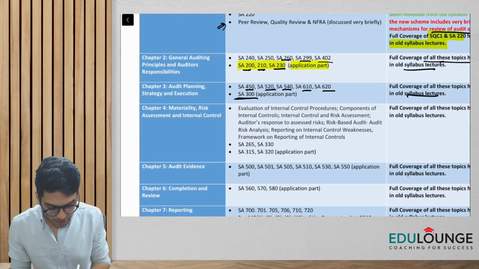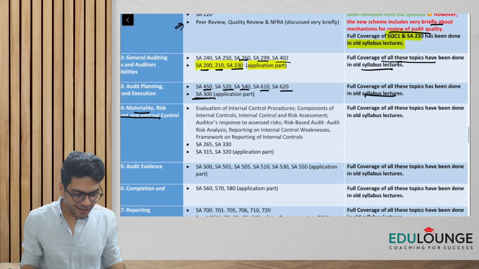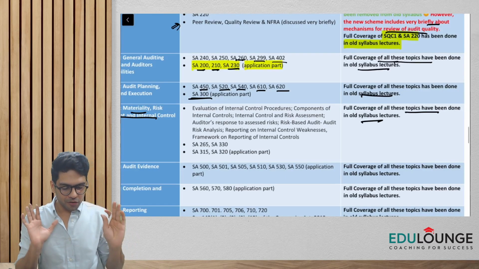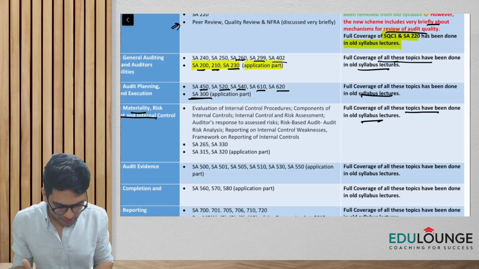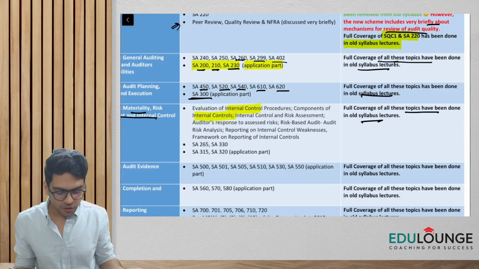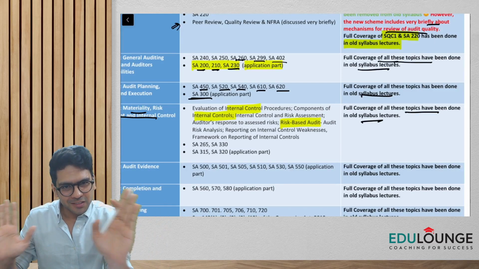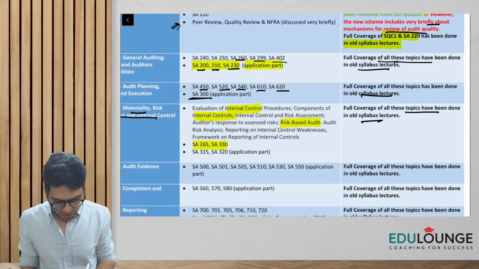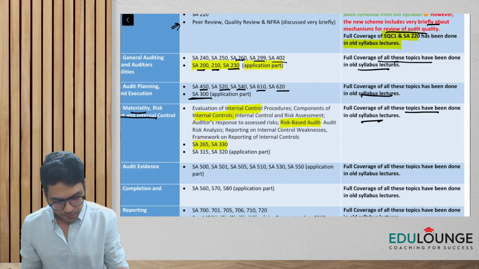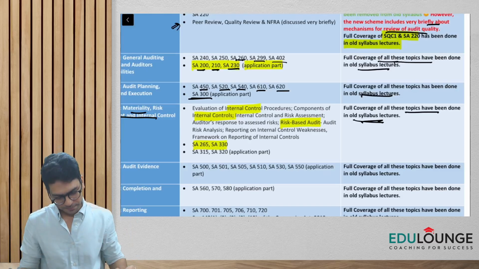Chapter number 4 is Materiality, Risk Assessment and Internal Control. Again, full coverage of these topics has already been done. The content in this chapter is with respect to internal controls, components of internal controls, and risk-based audit. All of these have been covered already, it's the same. And a few standards, 265, 330, 315, and 320, just the application part, but everything has been covered in the old syllabus lectures, so need not worry.